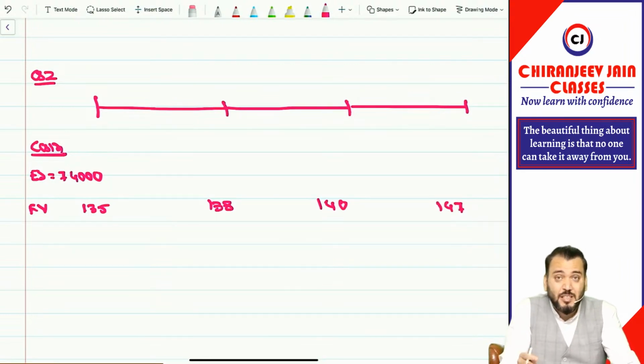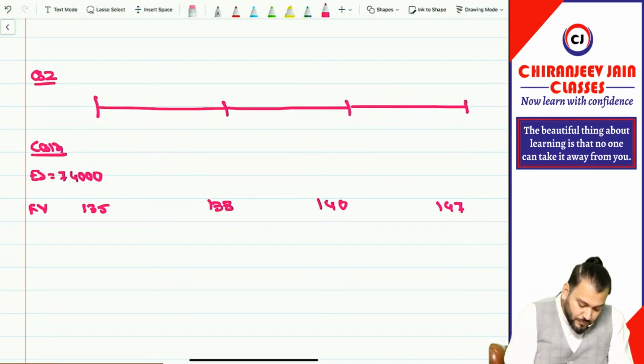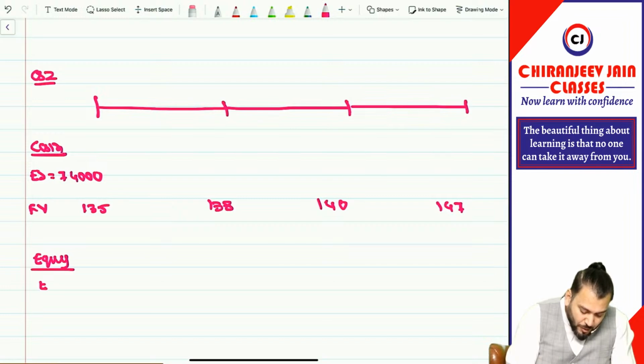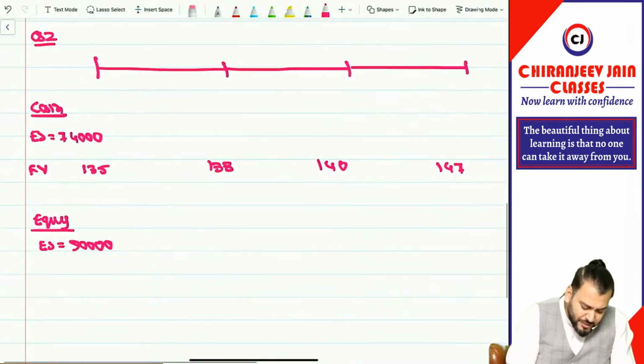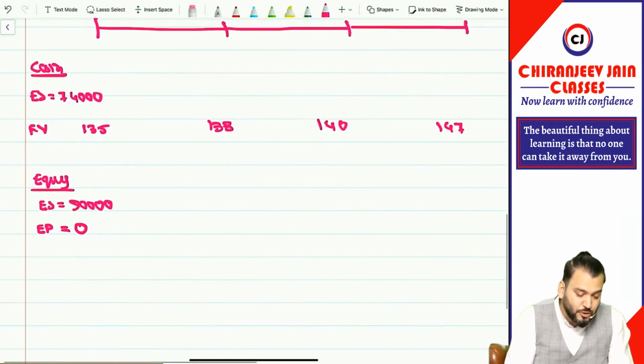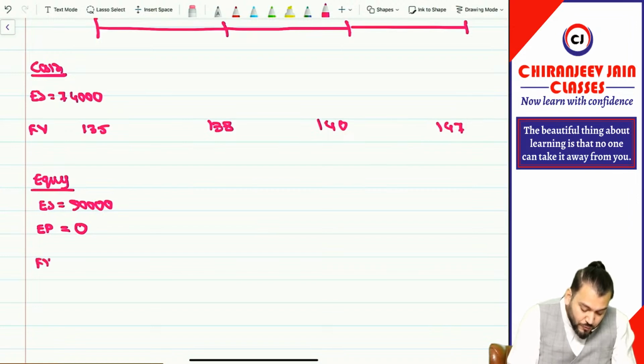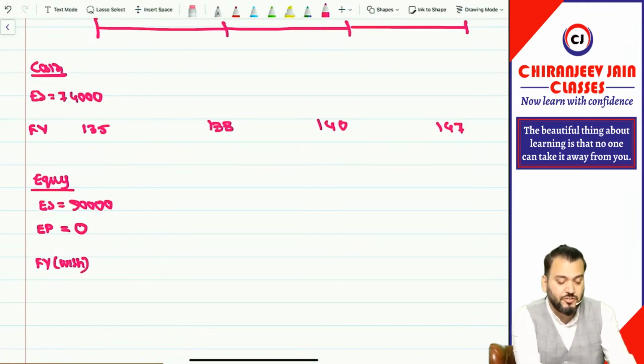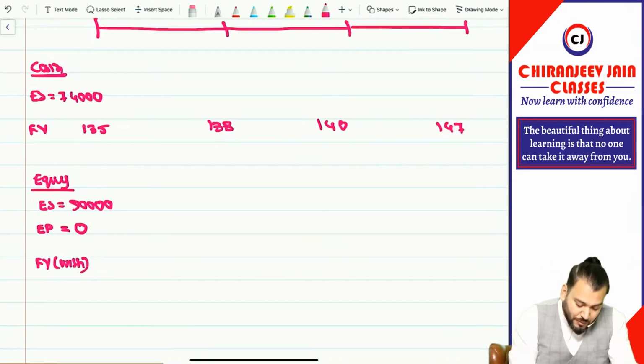So whenever fair value is given and nothing else is mentioned, it is fair value without restriction. Got it? Now we have equity settlement. In equity settlement, they have given 90,000 equity shares. Normally they will also give an exercise price, but if the exercise price is not given, it will be assumed to be 0. Now there is a restriction on sale, so we want fair value with restriction, and it is given as 115.